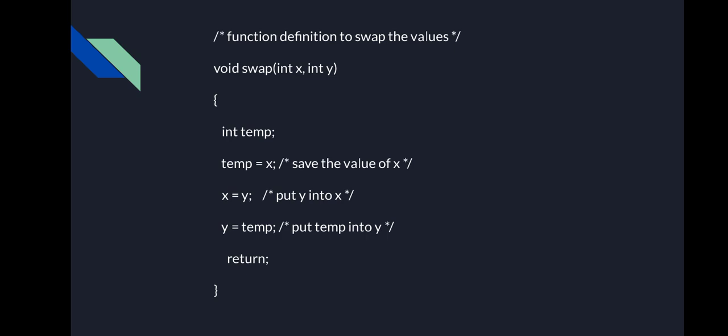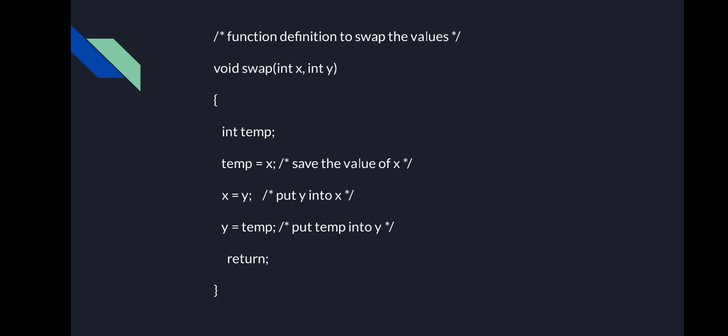Now how to do it: first you put the value of x into temp. Now x is empty, because the value of x is stored in temp, so x can take any other value. Now put the value of y into x. Now y is empty, in the sense that the value of y has been put into x, so y can hold some other value, which is the temp value.